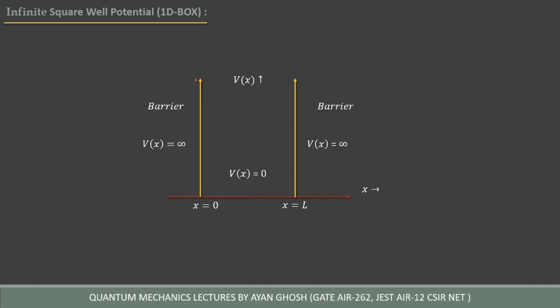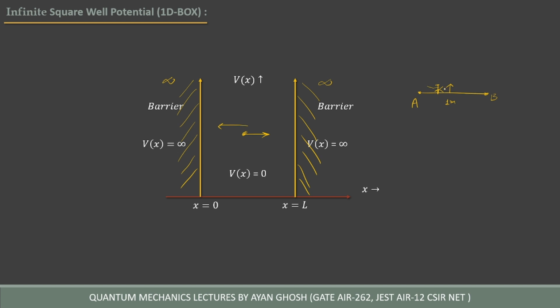Okay, so you can see here this is the barrier, and this is also a barrier. A particle is here. So first we have to understand what is a barrier. Let's say you are going from one point, A, to B. In front of you, let's suppose you have a wall of height 1 meter.